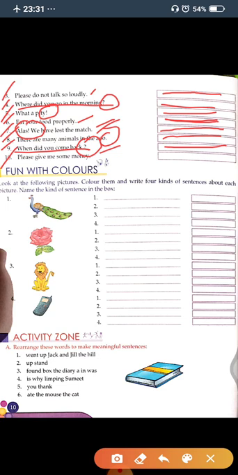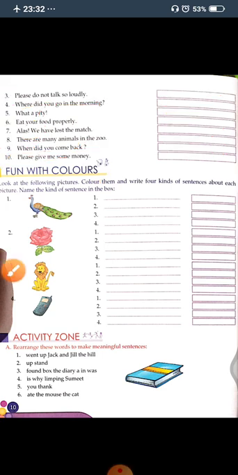Now the last one, which is please give me some money. So this is a request because please is there. So this sentence is imperative sentence. So what will you write here? You will write here imperative sentence. Okay, got it? Now next question.